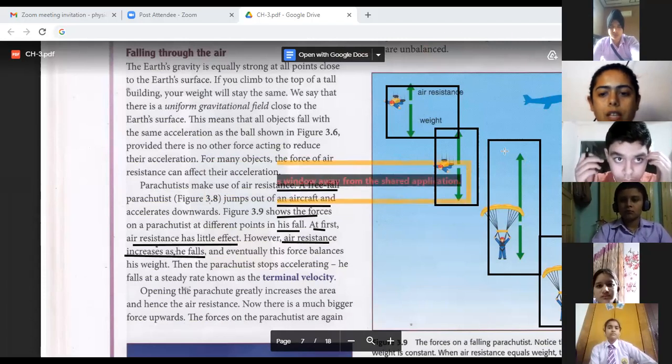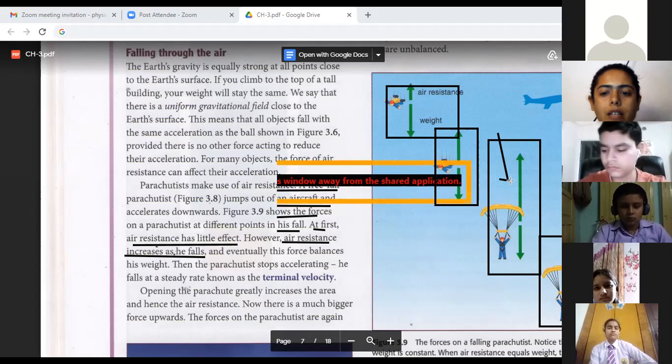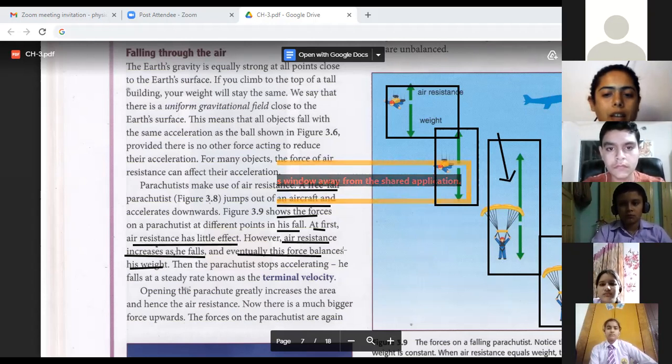If you see this third one, the air resistance increases. Eventually this force balances the weight. At the end, the force of weight and the air resistance get balanced.